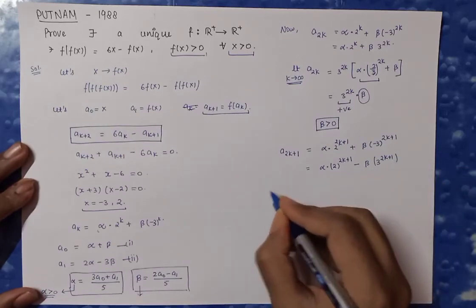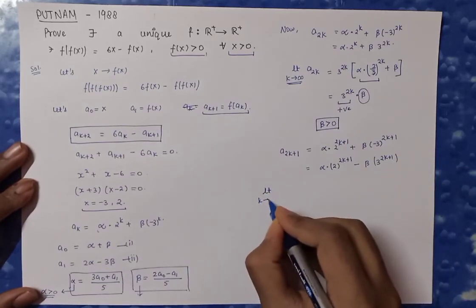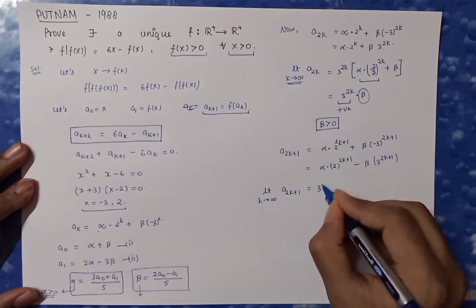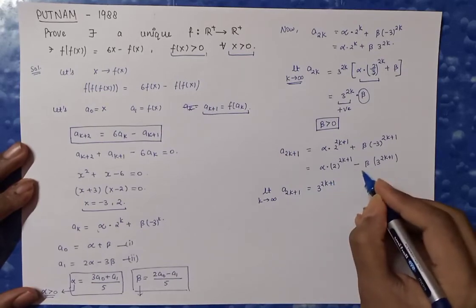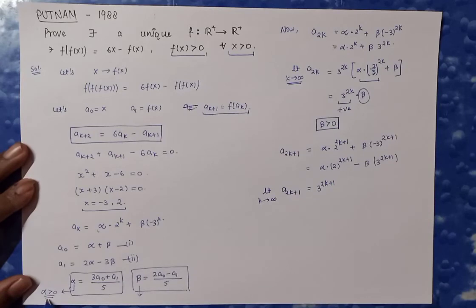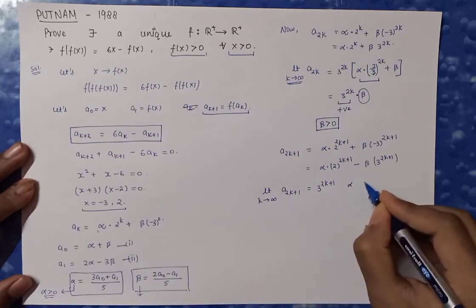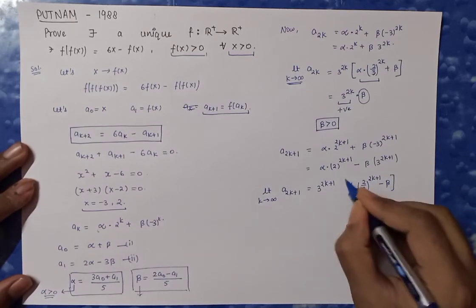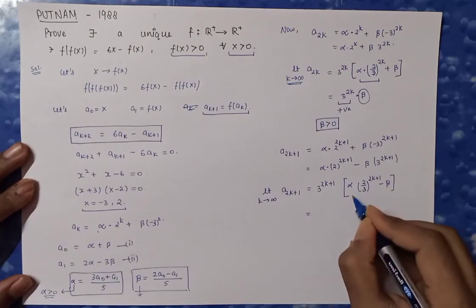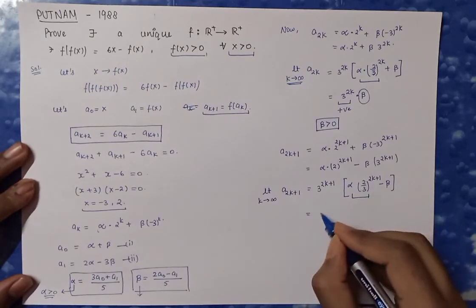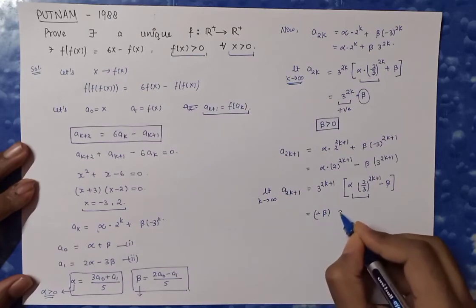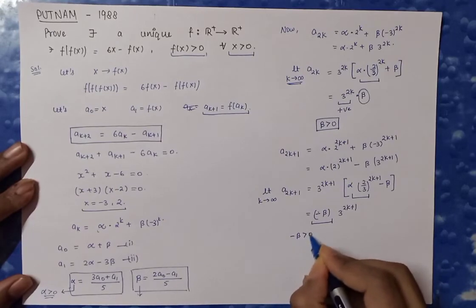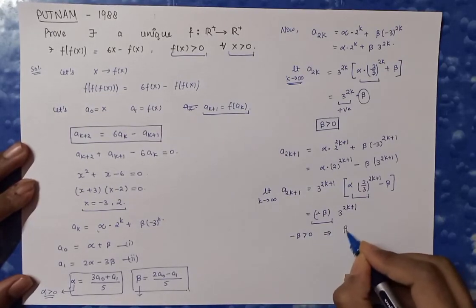Now once again let us check the limiting value at infinity of a2k plus 1. I am once again taking 3 raised to the power 2k plus 1 as common, because I am interested in the sign of beta, not alpha, because we already know alpha is positive. So this will be alpha multiplied by 2 by 3 raised to the power 2k plus 1, minus beta. Here this will again turn out to be tending to 0. Then I can write minus beta and 3 raised to the power 2k plus 1. Again this quantity must be positive, minus beta must be positive. This implies that beta must be negative.